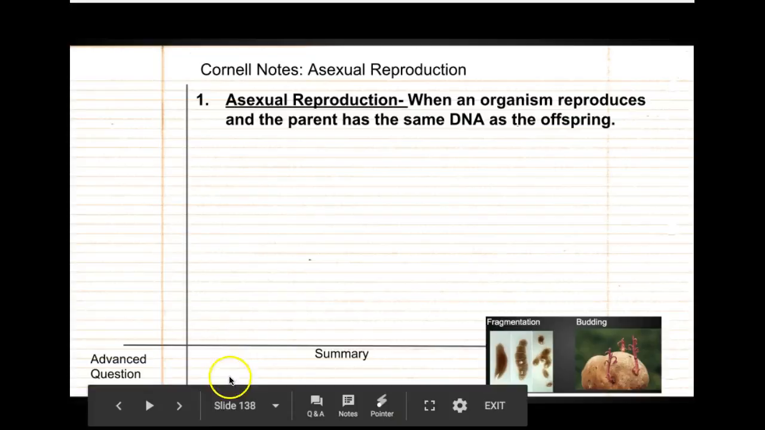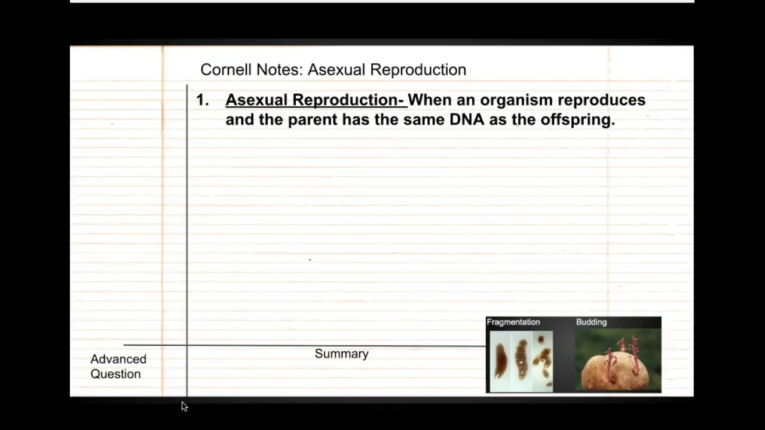Go ahead and write your question for 1. I'll help you out if you need help for the first one. You can write, what is asexual reproduction?